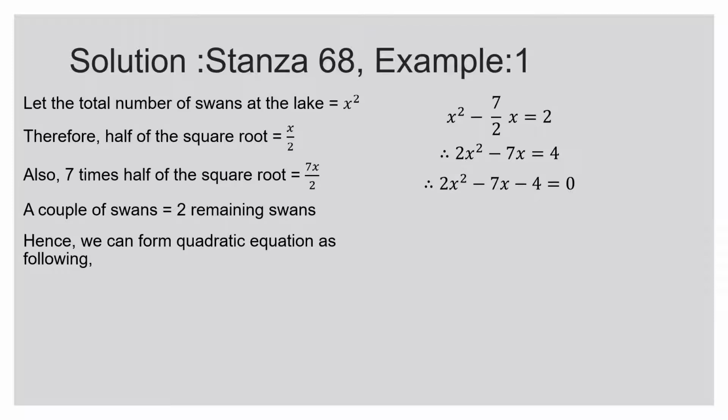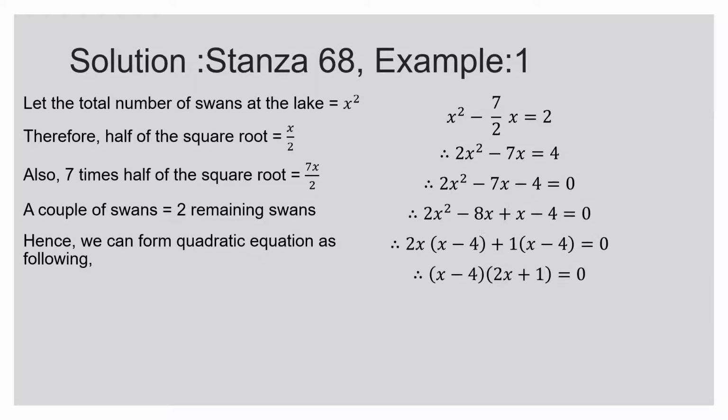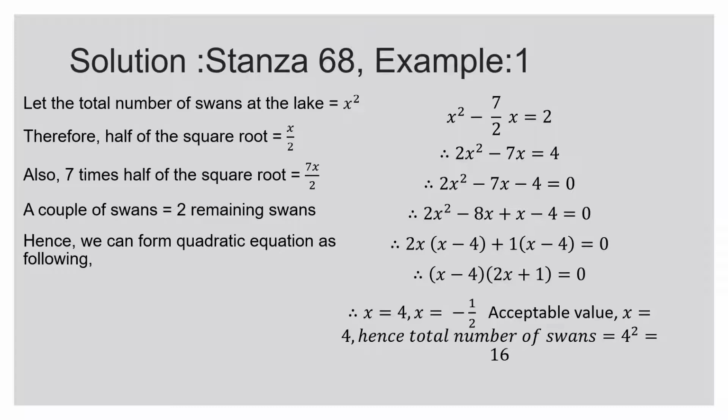And then we can formulate: 4 times 2 is 8. So we will get the factors 8 and 1. And then we find there are 2 roots, x equal to 4 and x equal to minus half. Of course, the acceptable value of x is 4. And therefore the total number of swans is not x but x square, and hence the total swans are 16.